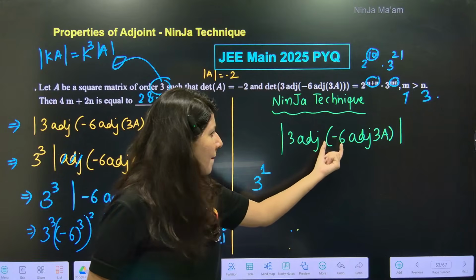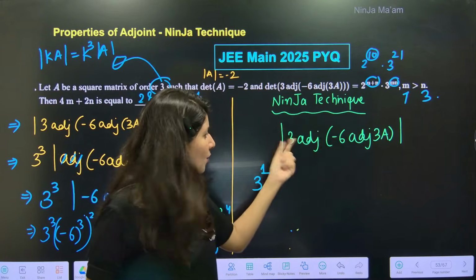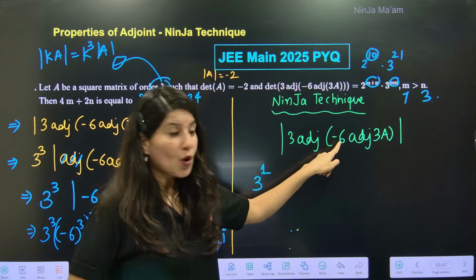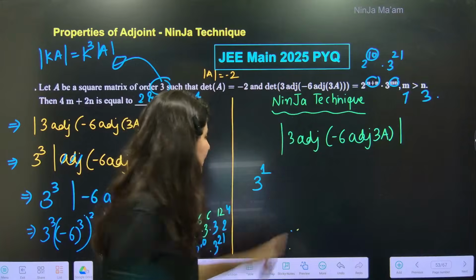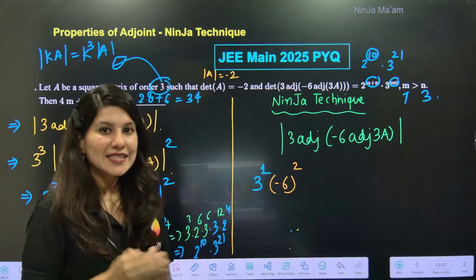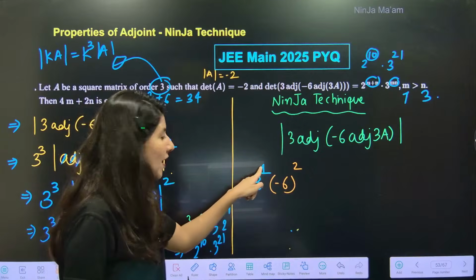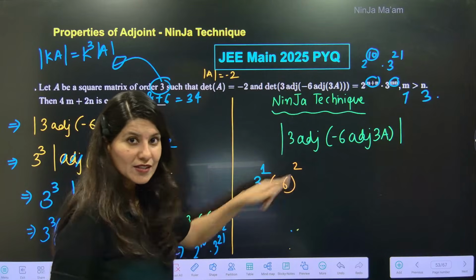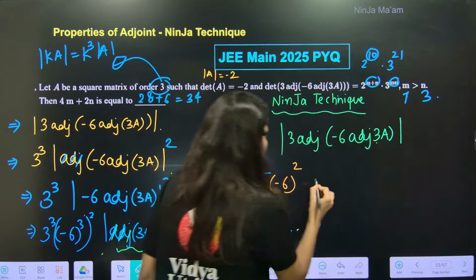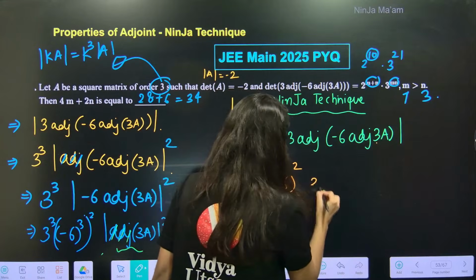Minus 6 will come out, but because it is inside a single adjoint, minus 6 power 2 will be there. Basically, this is 2 power 0, this is 2 power 1, so we have to keep on increasing powers of 2. Now this 3 will also come out, and 3 will have power 4.